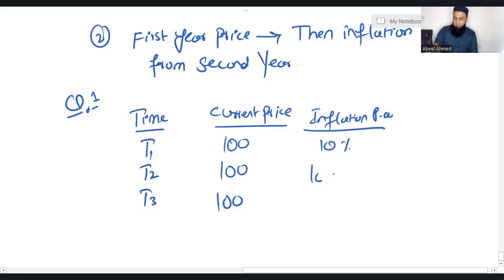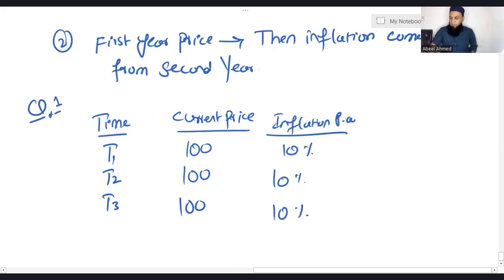Every year, inflation is 10%. The requirement is to convert this given current price to nominal prices. So the requirement is to calculate nominal price.